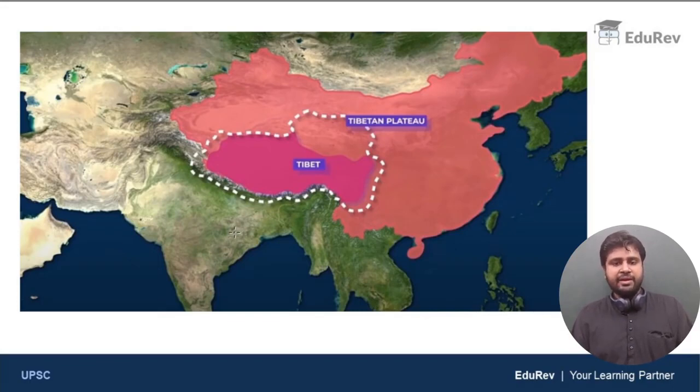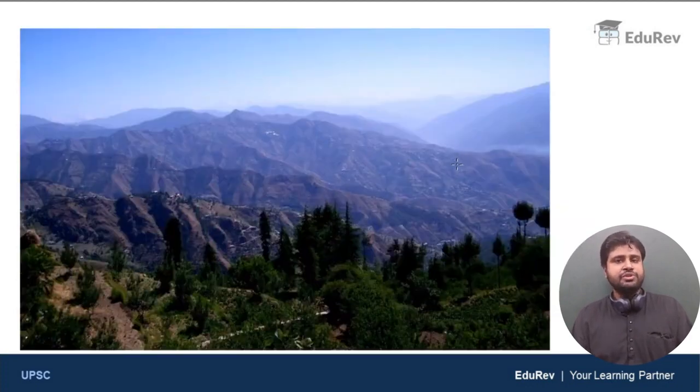Now, let us look at the image of the Tibetan Plateau. China, India, and the region Tibet is marked here in dark pink, and you can find the boundaries of the Tibetan Plateau. The region that is enclosed within the dotted line is the Tibetan Plateau. Within the Tibetan Plateau, the dark pink region is the autonomous region of Tibet, and this is China and India. So this is where you find the Tibetan Plateau. Clear? Now let us also look at the images of Shivaliks, the outer foothills of Himalayas. This is how they look. Very beautiful, right? Shivaliks is nothing but a chain of low hills, the outer foothills of Himalayas.